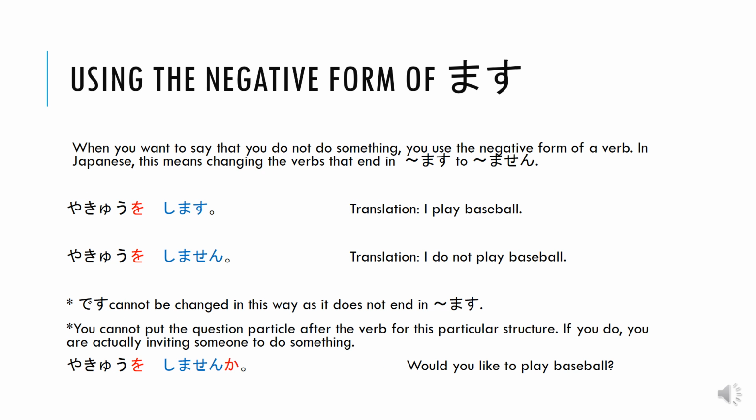So when you're using the negative form of mas, when you want to say that you do not do something, you use the negative form of the verb. In Japanese, this means changing the verb that ends in mas to masen. So yaku o shimasu becomes yaku o shimasen.